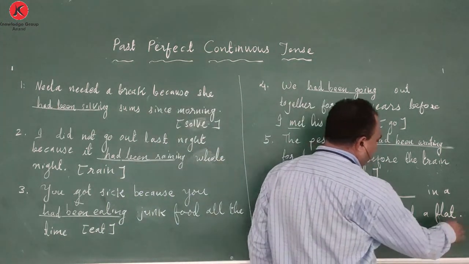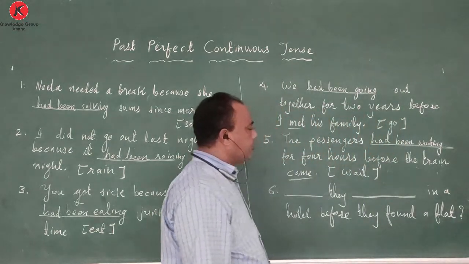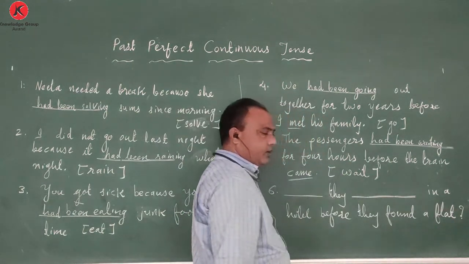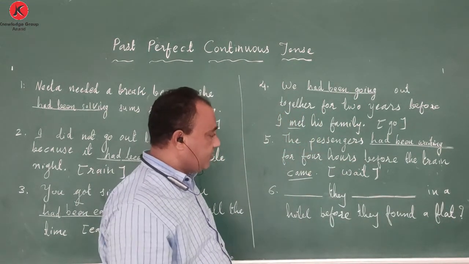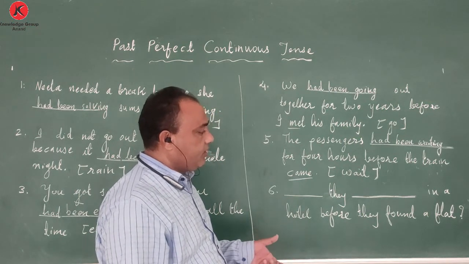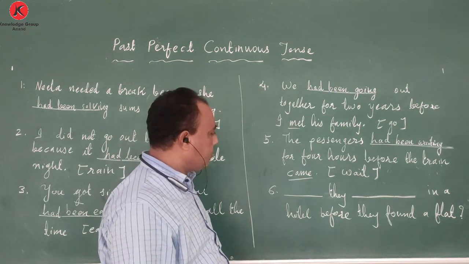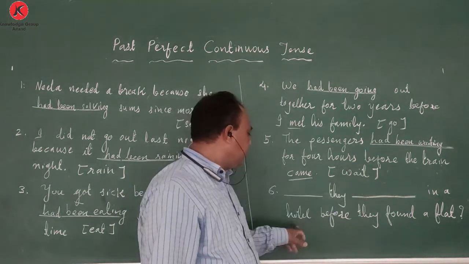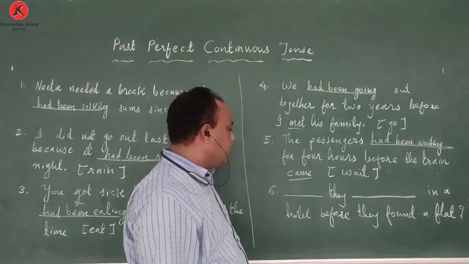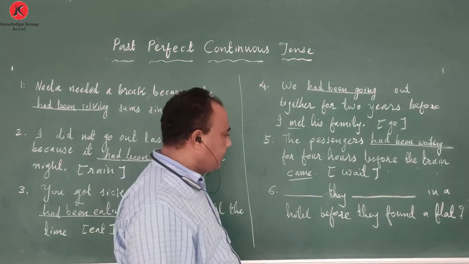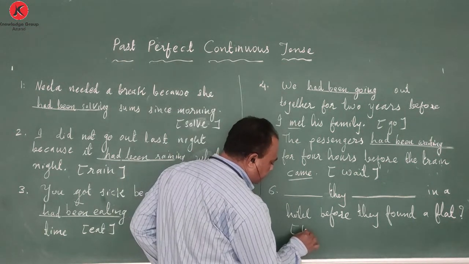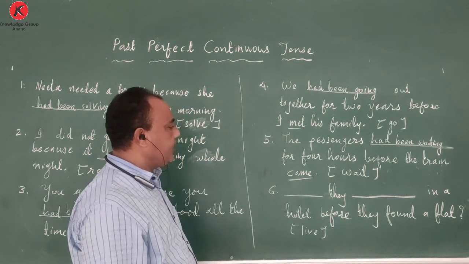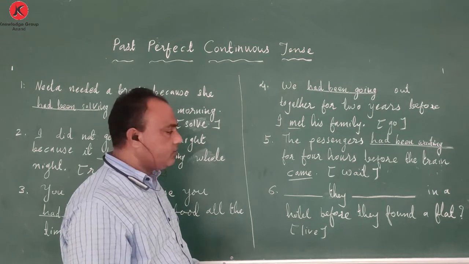came. Now here a full stop is given, but it is not a full stop, it is a question mark. Just because of limitations of the video, that question mark might not be visible, I'm not sure, but you have to think it is a question. Dash they dash in a hotel before they found a flat. Here the verb is not mentioned, so I am writing the verb live. Dash they dash in the hotel before they found a flat.